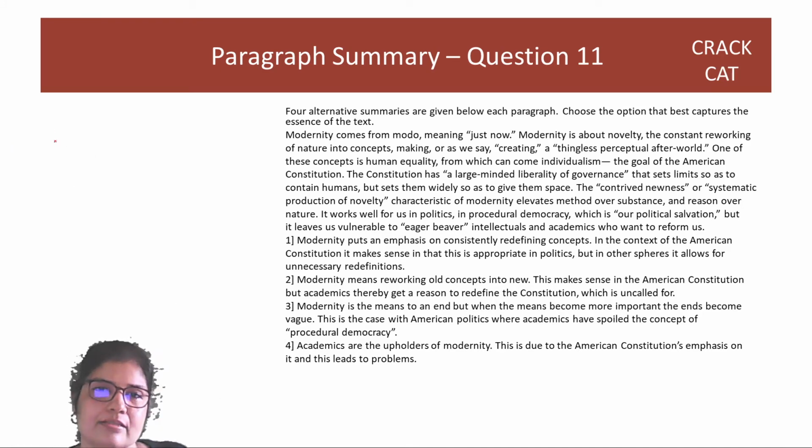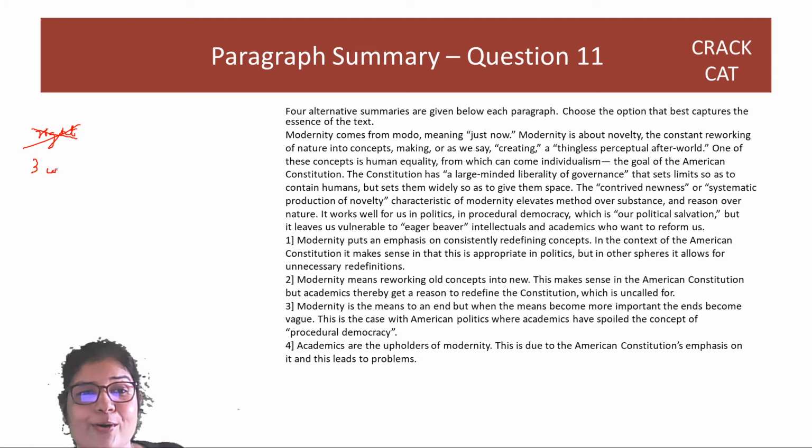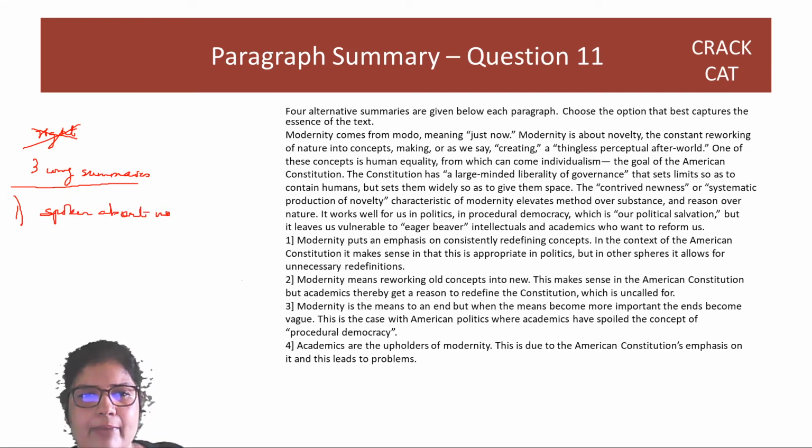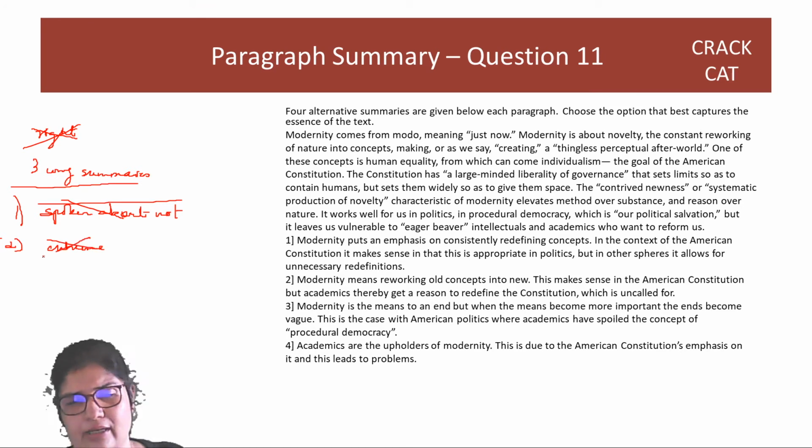So there can be a very good short summary, a medium summary, a long summary to anything. What is the CAT asking for you? As I've told you guys, you're never looking for the right summary. No. You are looking for 3 wrong summaries. Always, in English, you're looking for wrong options, not right options. So the thing is now, what makes an option wrong? So our first job always is to say, hey, this is not spoken about in the passage. So something that is not there in the passage makes it wrong, right? Then extreme options make things wrong, unless the passage is extreme, which is not usually the case.